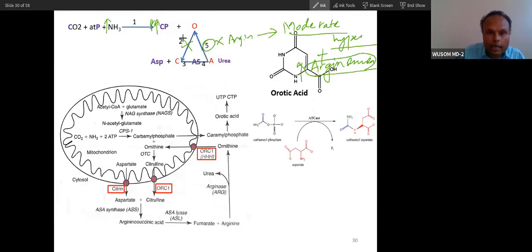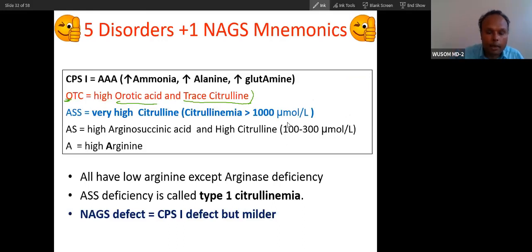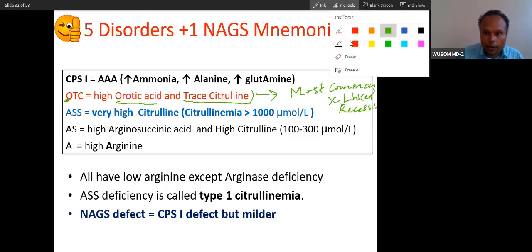So high orotic acid, and this enzyme deficiency, this OTC enzyme deficiency, this is the most common defect. That is why, among urea cycle defects, the most frequently asked is OTC deficiency, and it is X-linked. It is X-linked recessive. So it will present more in males, and you can see the other disorders.